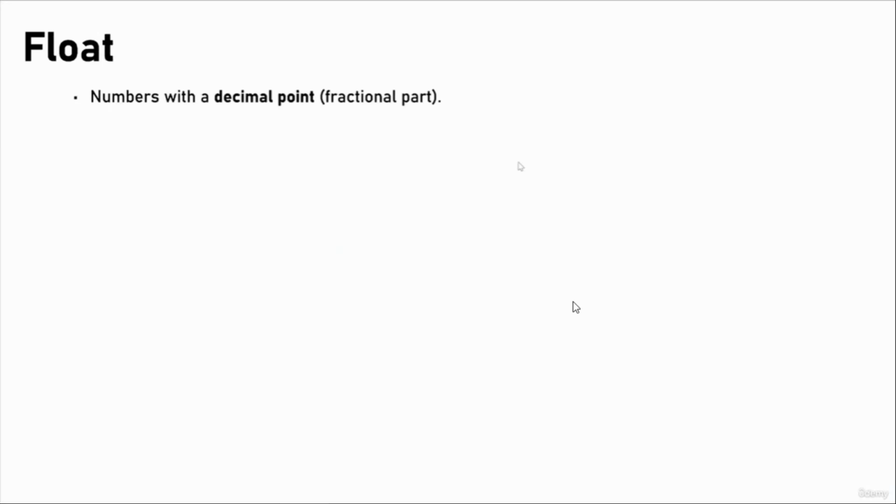Float is a number with a decimal point. Examples are 3.14, minus 0.5, 2.0. As you can see, all of those numbers have a decimal point. It is used for measurements or anything that is not whole.